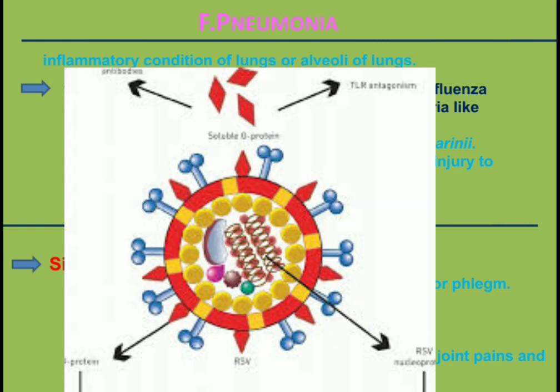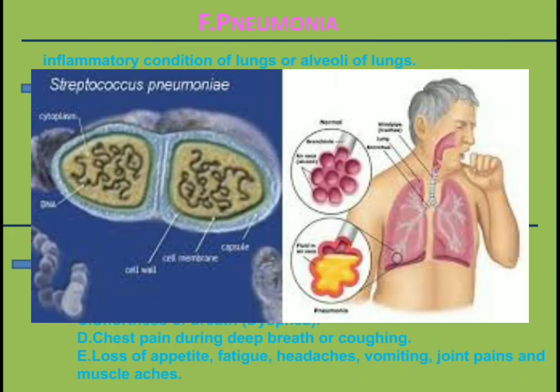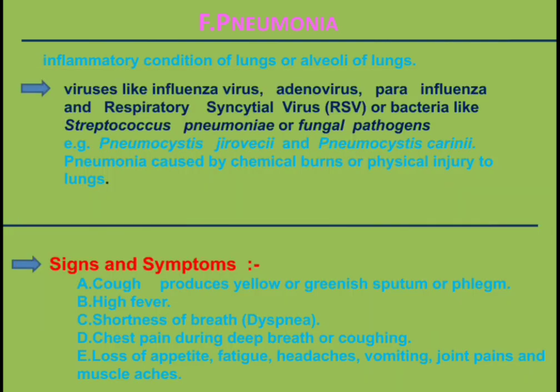It is also called as RSV or bacteria like Streptococcus pneumoniae or fungal pathogens, example Pneumocystis jirovecii and Pneumocystis carinii. Pneumonia can also be caused by chemical burns or physical injury to lungs.